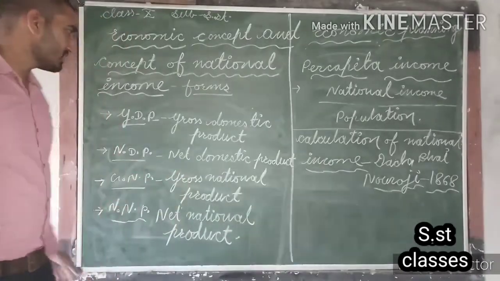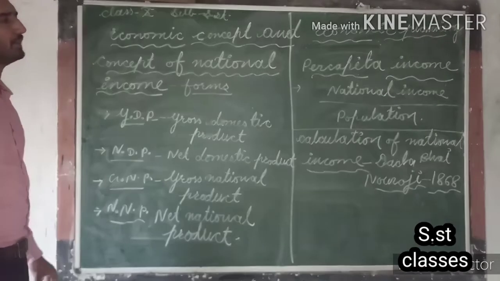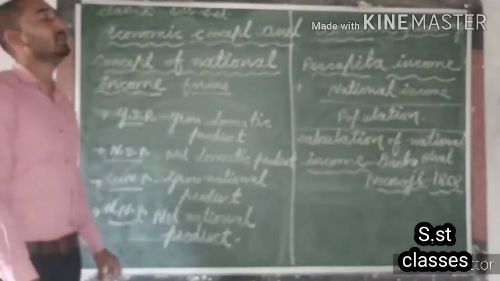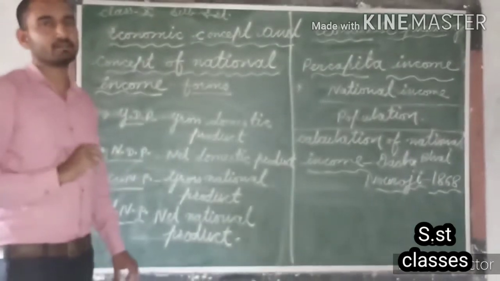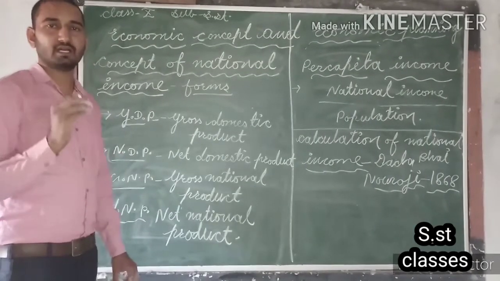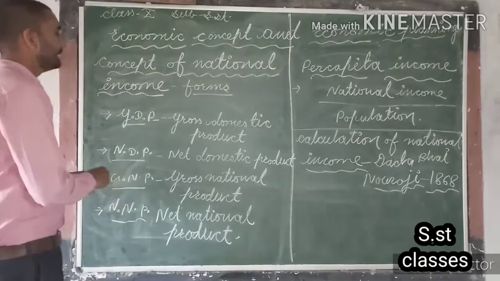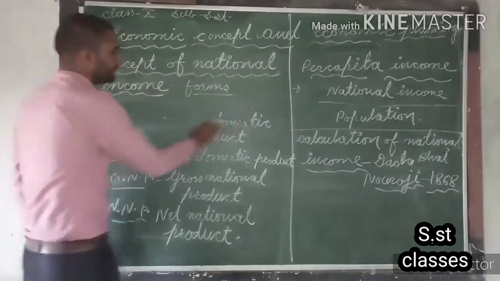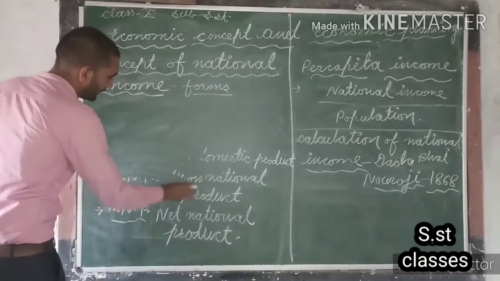After Dadabhai Naoroji, before independence, many Indian scholars made many efforts for calculation of national income. For example, Findlay Shirras, R.C. Desai, Dr. R.V. Rao are the different persons responsible for calculation of national income. Means they made efforts for calculation of national income in India before independence.